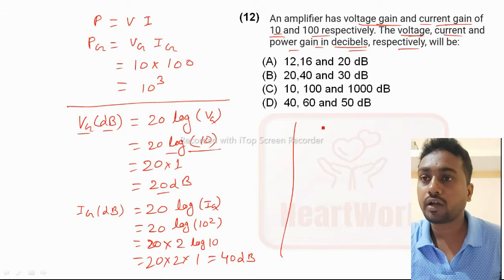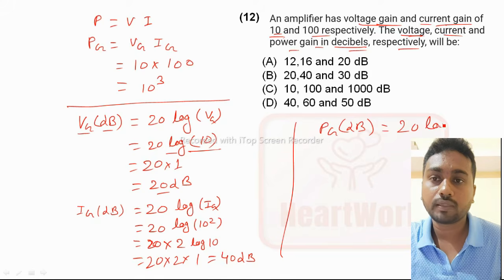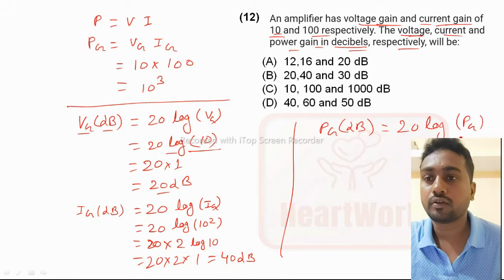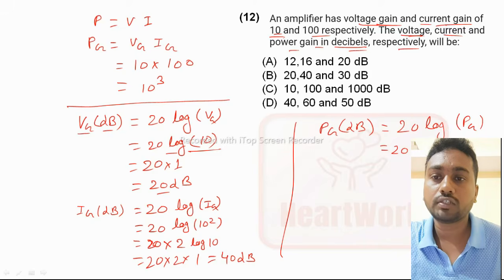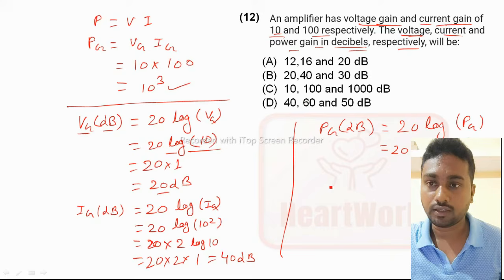Now we also have to convert the power gain to dB. The power gain is 10 to the power 3, which we just calculated.